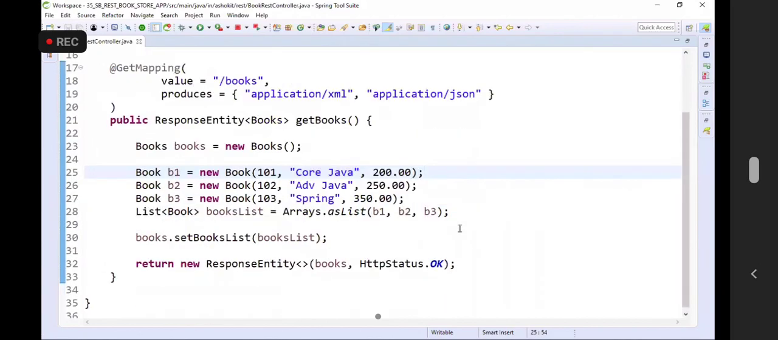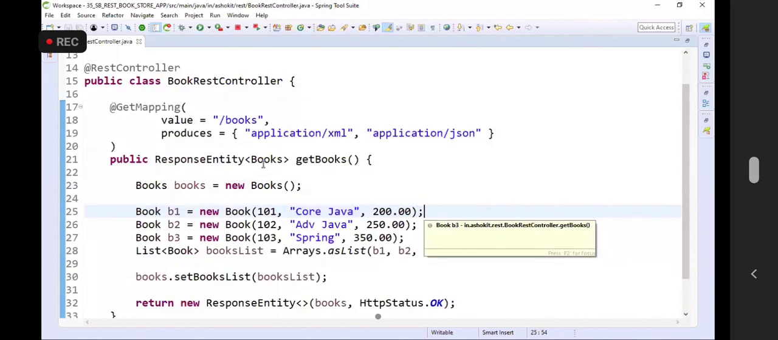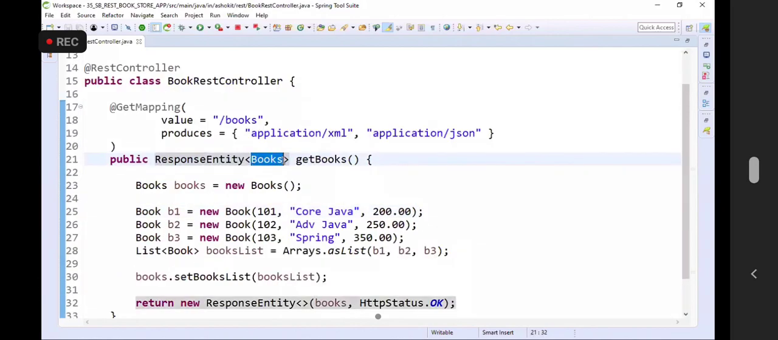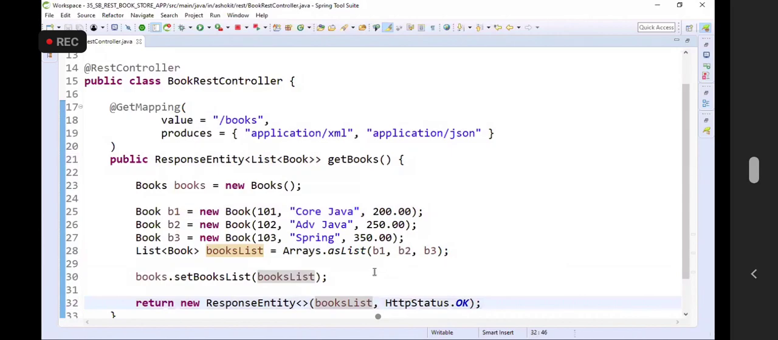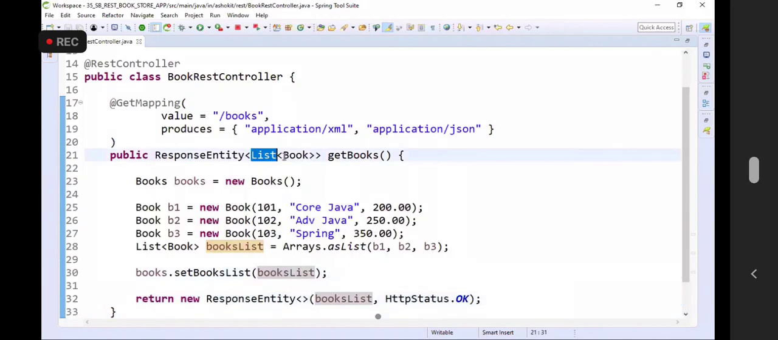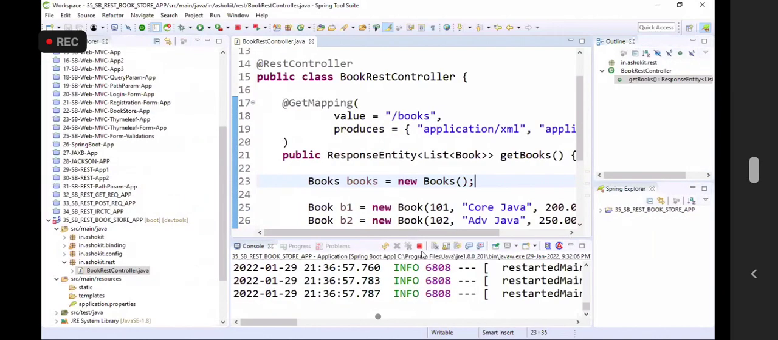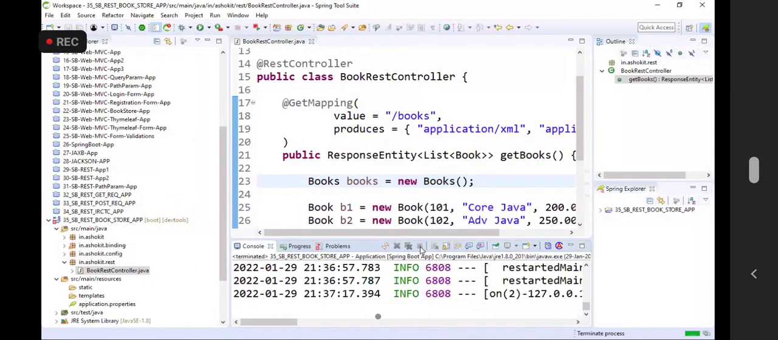Now some people are thinking, hey Ashok, why are you taking books class here? Why don't you take list of book and take books list as a parameter? Do you have that question? Now what am I returning? A collection I am returning. What is my return type? List of book.